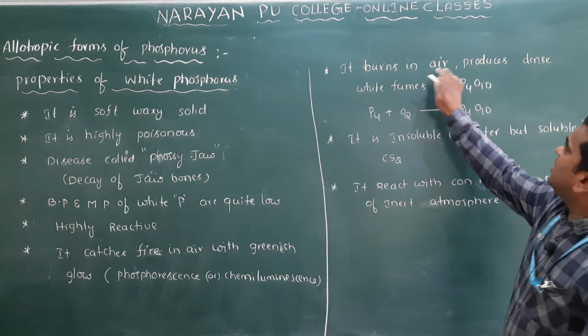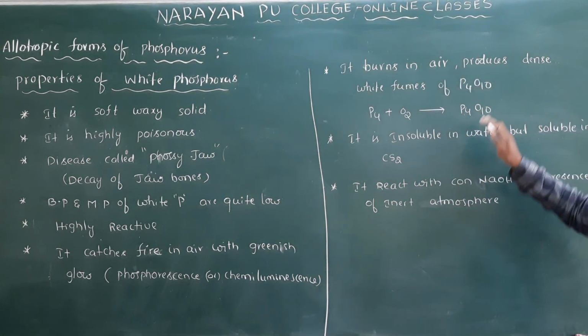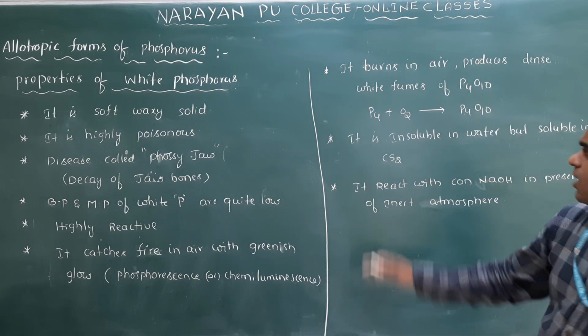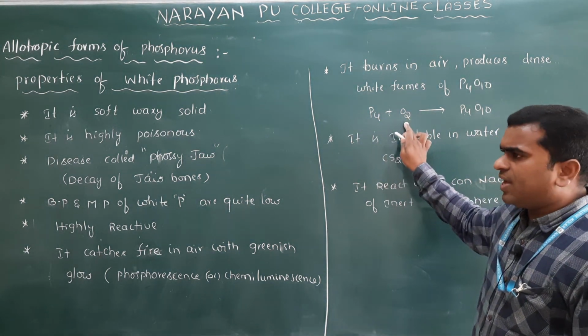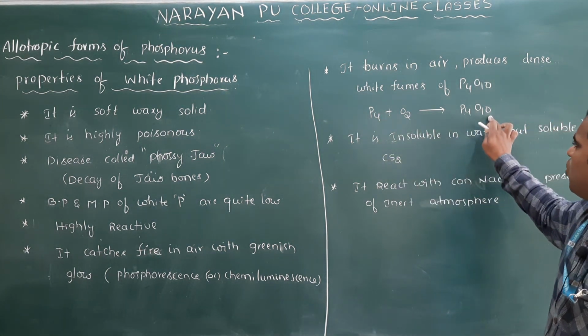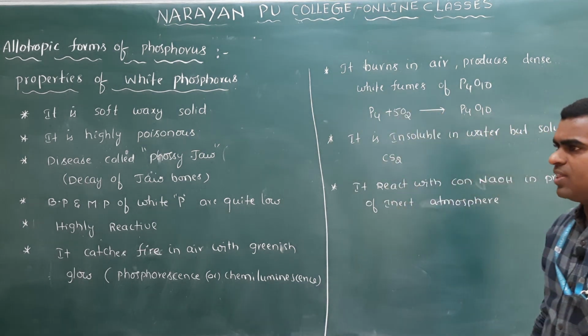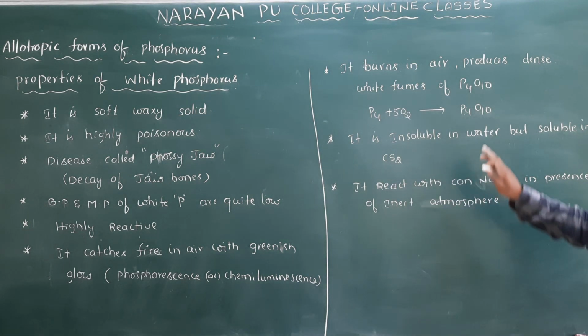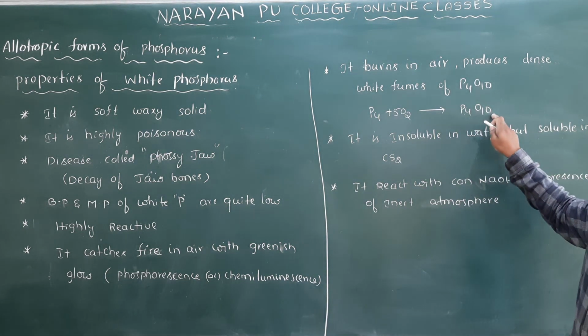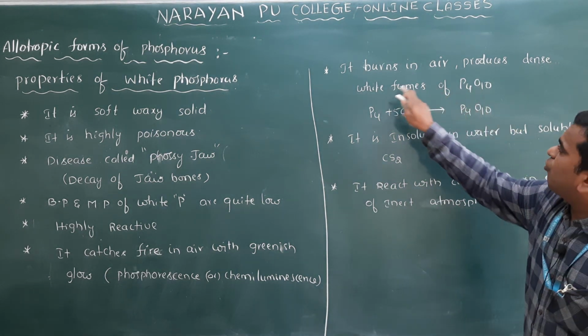And it burns in air and produces dense white fumes. Clear? So when it is burned in air, what is produced? P4O10. Balance here: phosphorus, 10 oxygens, so multiply this one by 5. What you get is P4O10, and it gives the white fumes.